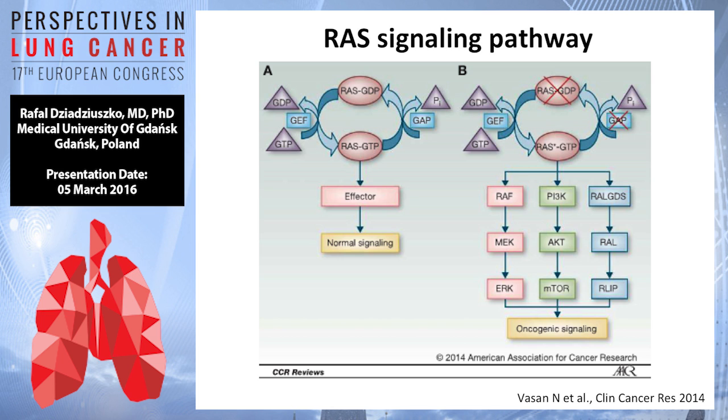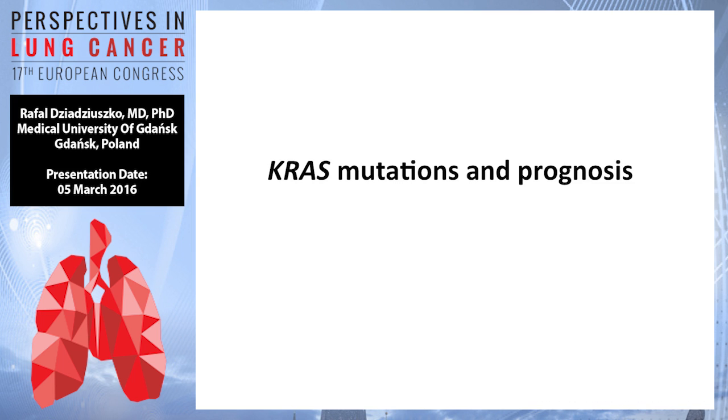Something that we quite poorly understand is how different types of KRAS mutations contribute to different downstream signaling pathways, and probably this analysis will give us more biological insight why different KRAS mutations behave in a different manner in terms of predictive role and first of all biology.